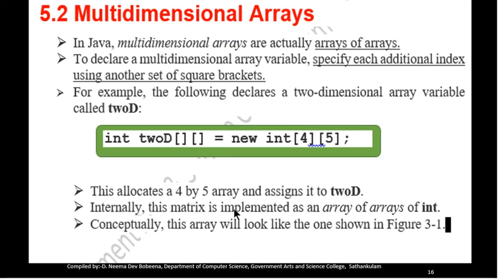Multi-dimensional array: we can have an array of more than one dimension. So if you want to specify a two-dimensional array, we have to add one more dimension when you are declaring an array or creating an array. We can see int 2D square bracket square bracket is equal to new int of 4 5. It represents a two-dimensional array with 4 rows and 5 columns.